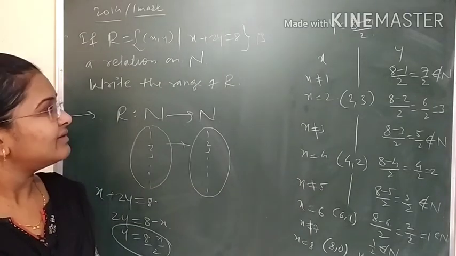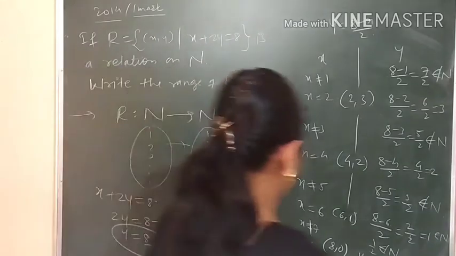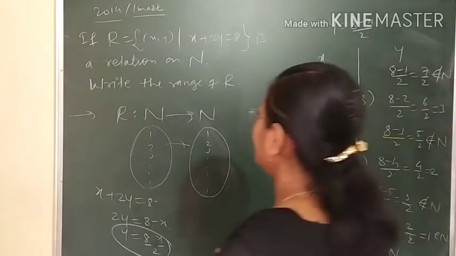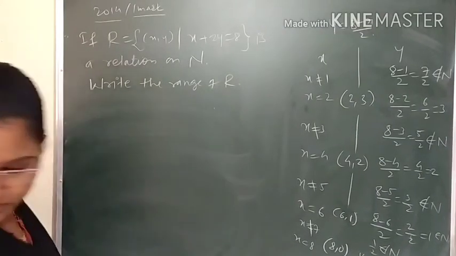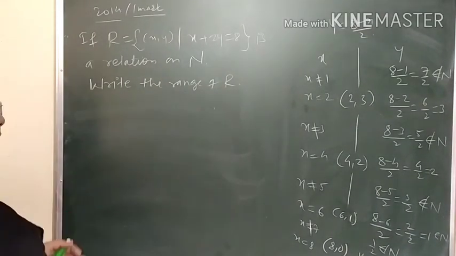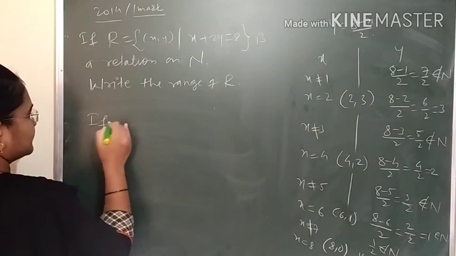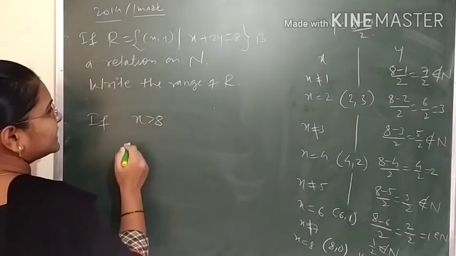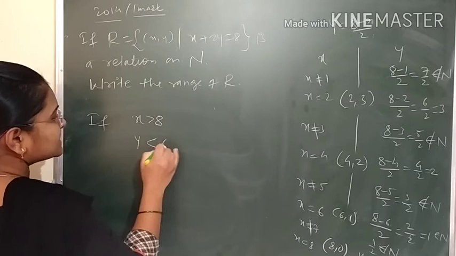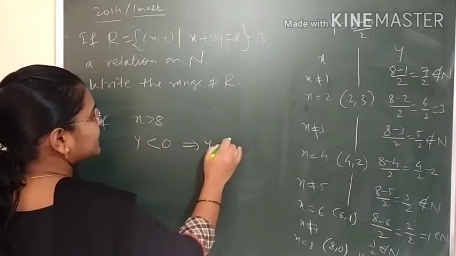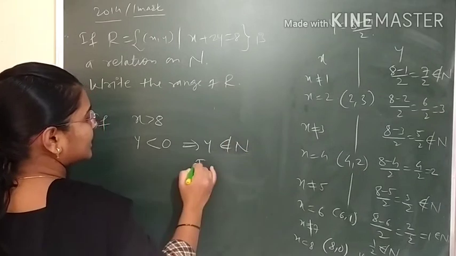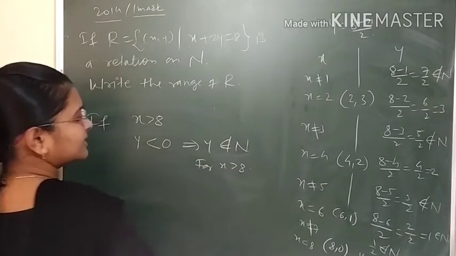So we can write here, if x is strictly greater than 8, then y will be less than 0, and therefore y does not belong to N for x greater than 8.